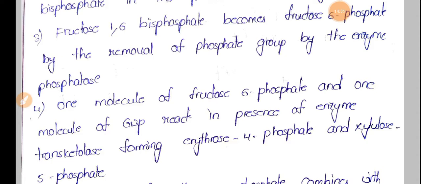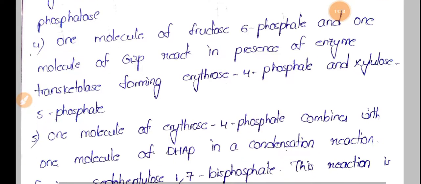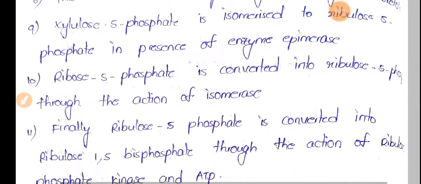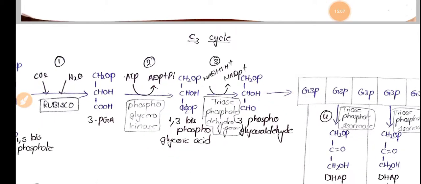this ribulose 5-phosphate is converted into ribulose 1,5-bisphosphate. So this is how the C3 cycle is carried. So see this cycle.